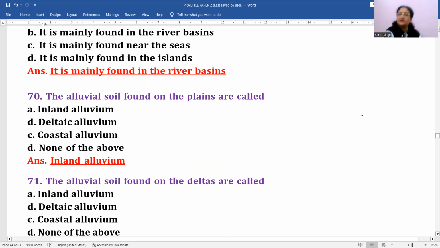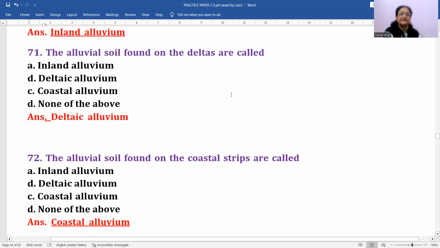Okay. जब alluvial soil, next question आप देखो, next question इसी से related है. Alluvial soil found on the deltas, right? Deltas में जो alluvial soil मिलेगा उसको हम बोलते हैं deltaic alluvium, right? First one was inland, second is deltaic. और एक और टाइप इसमें आपको मिलेगा, alluvial soil found on the coastal strips, coastal plains of India, right? Especially the eastern coast. तो वहां पर आपको कौन सी सॉइल मिलेगी? अगेन alluvium soil होगी, right?